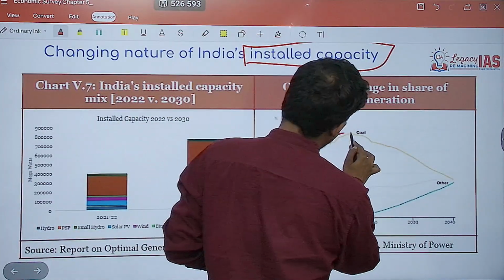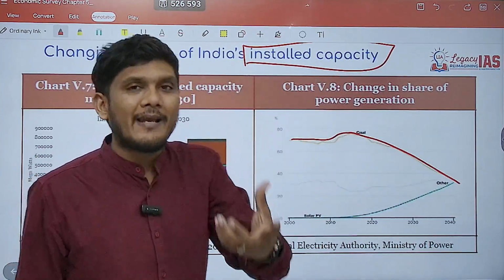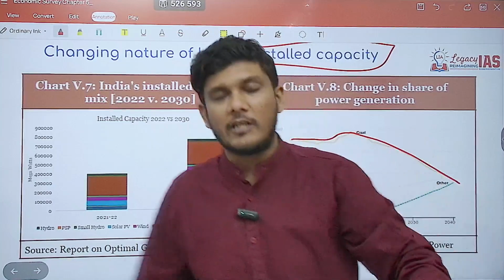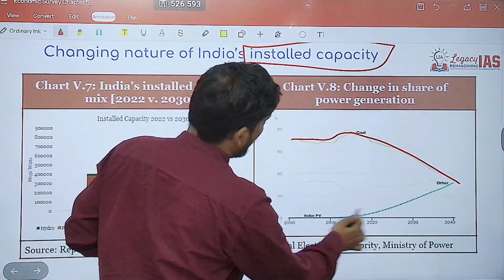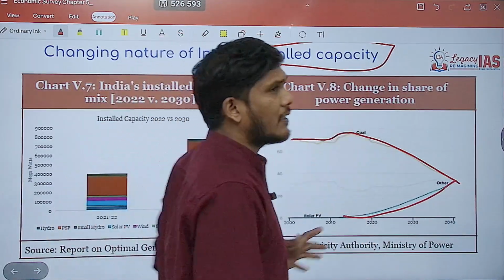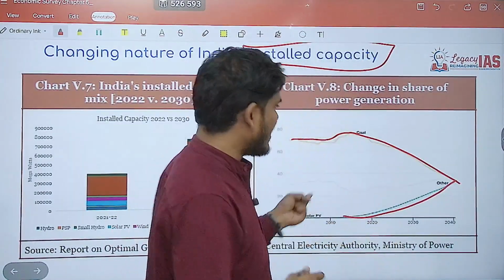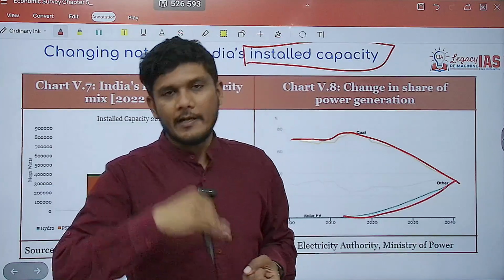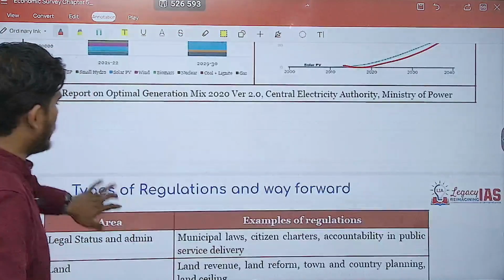So there was a slight increase, but then you can see the sharp decline, whereas the percentage of renewable energy in the total energy share is increasing continually. Specifically, the solar energy, you can see there is a sharp increase in solar energy power installed capacity in India. So this is a step towards cleaner and greener energy and sustainable development for the future.